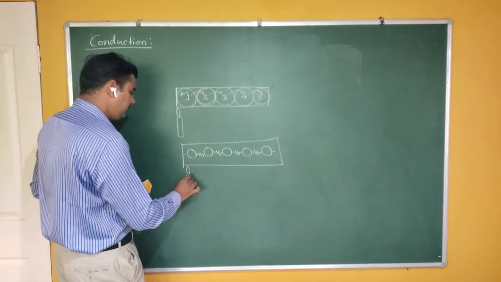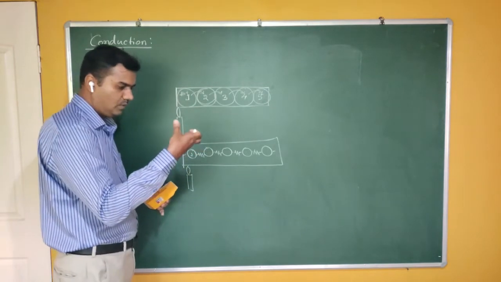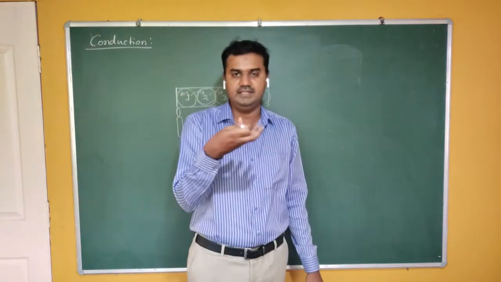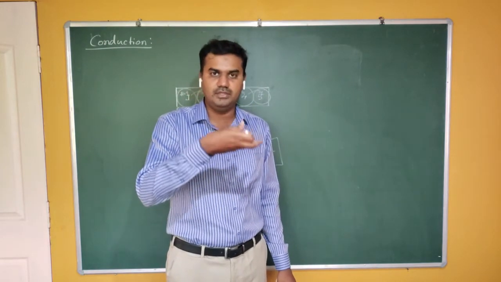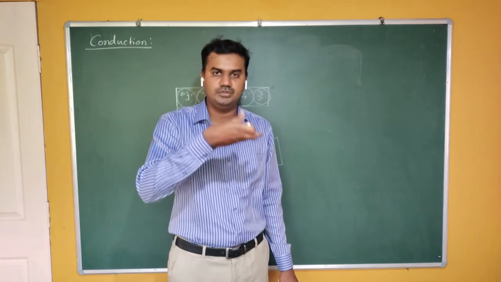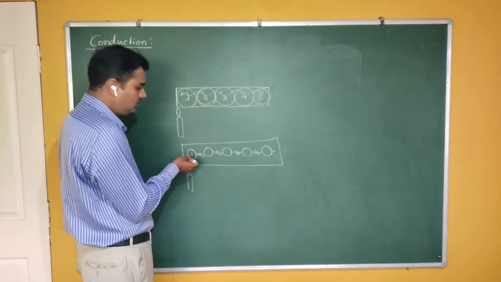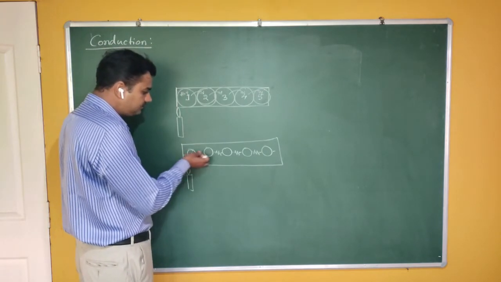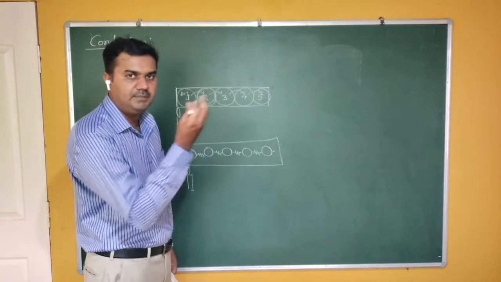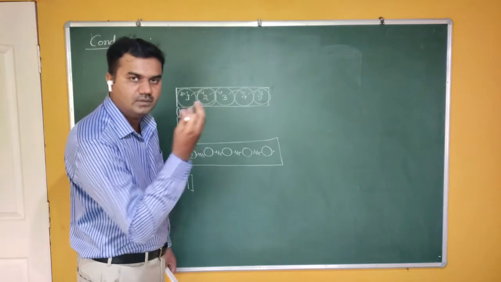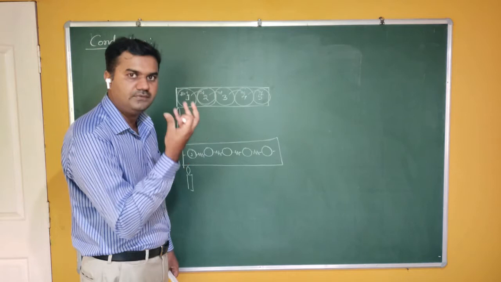If you supply heat to one end, the first molecule absorbs that heat energy. As you know, heat is kinetic in nature. When you supply the heat energy, the atom or the molecule or the particle should show their kinetic nature. As you supply heat energy to the molecule, what happens here? The molecule starts to oscillate about its equilibrium position. That means it is nothing but kinetic, so it is showing the energy in terms of kinetic.